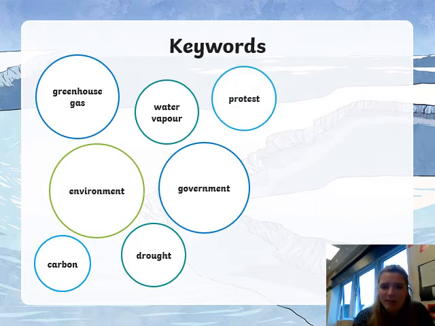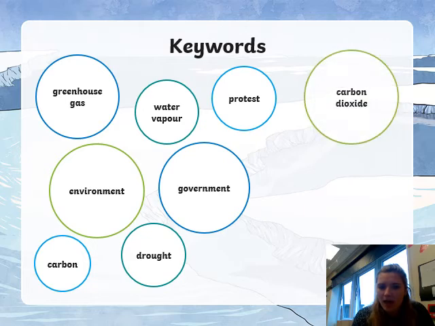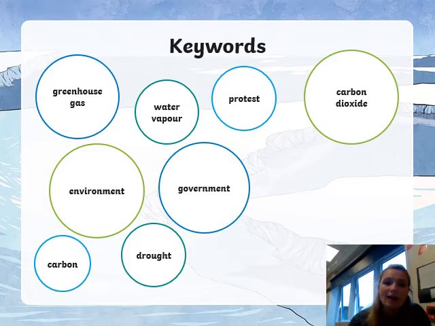Okay, protest. What do I mean by protest? Okay, protest means where if you're not happy with something, you will show that by what we call protesting, by going out and saying, I don't agree with this, which a lot of people are doing at the minute. They're protesting about the fact that we need to make this change, otherwise global warming and climate change is going to keep happening and eventually ruin our planet.